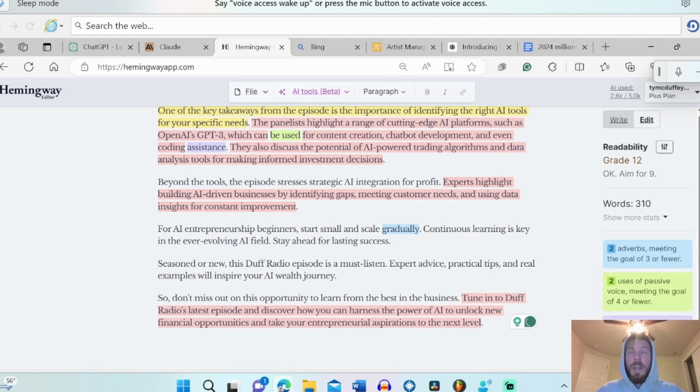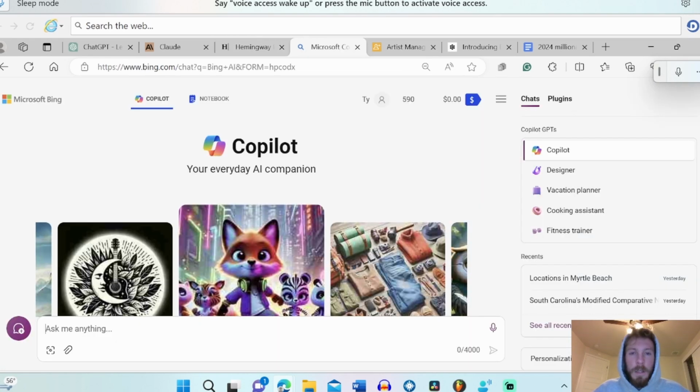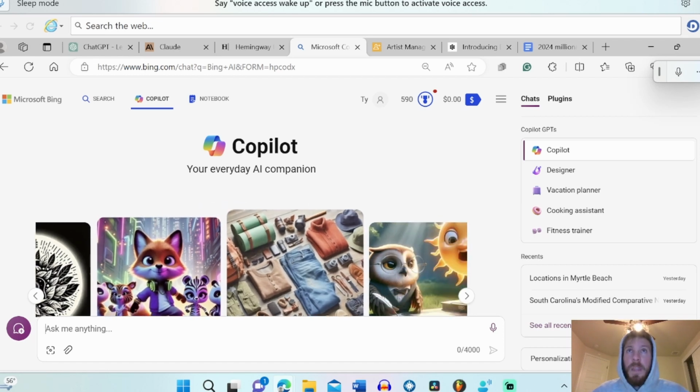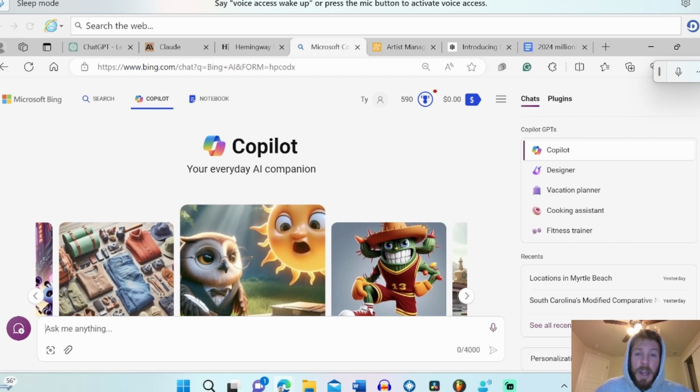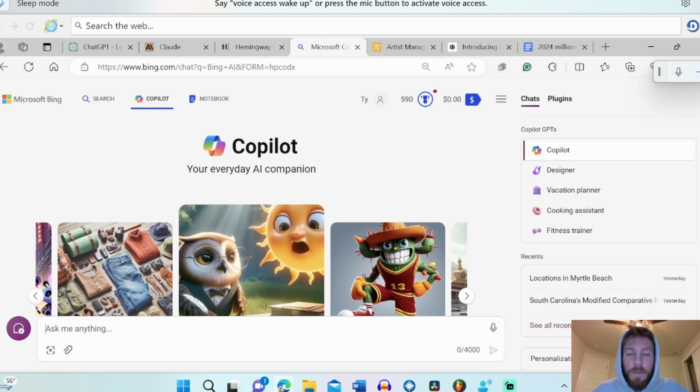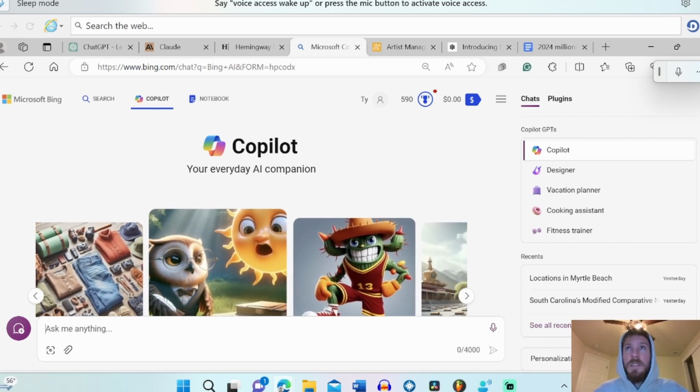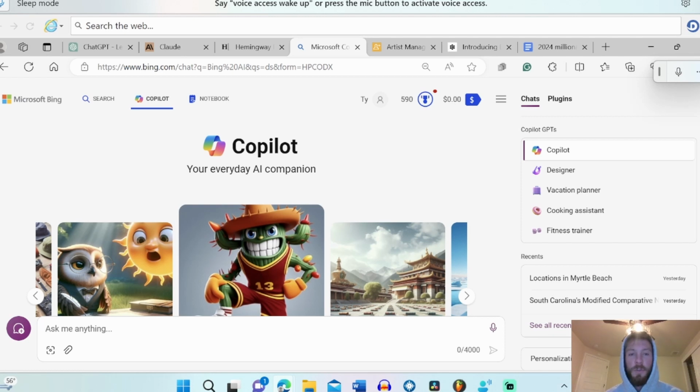So I use Bing AI to do this. This is Microsoft Copilot. It's the AI companion found within Bing, the browser. This is owned by Microsoft. It runs on GPT-4 from OpenAI, and it's connected to the internet. So that means it can give more up-to-date responses. Copilot also sources at the bottom where it got information when you use its search. So I found that it's good for fact checking.